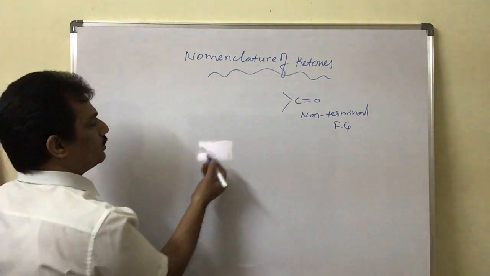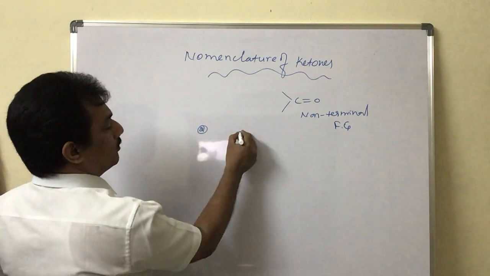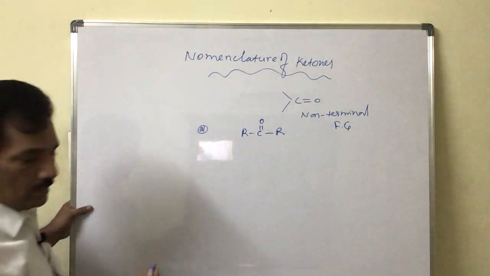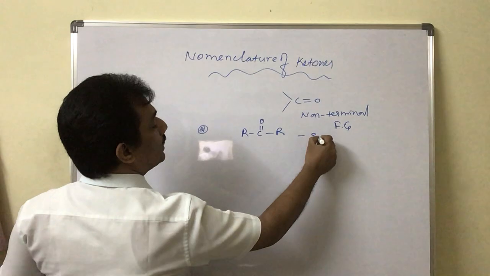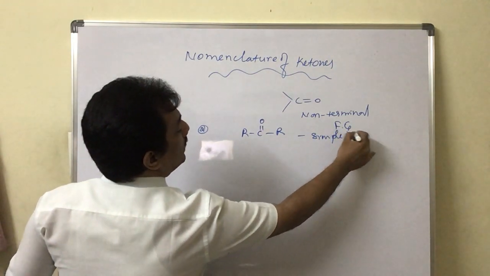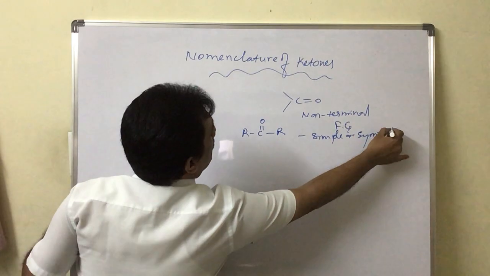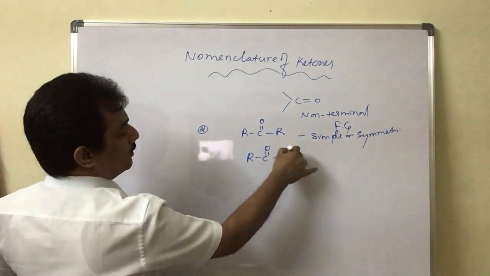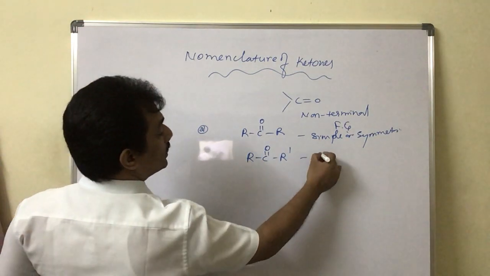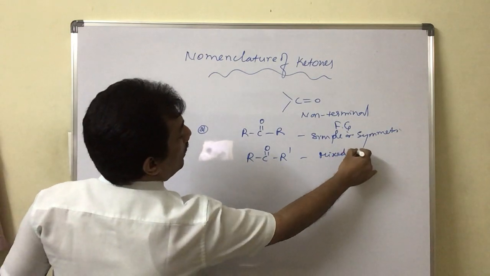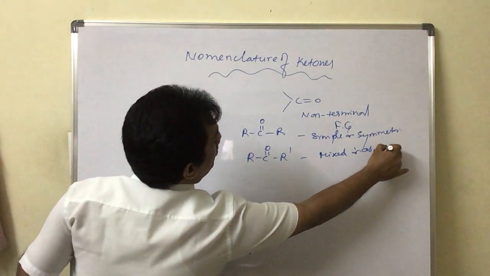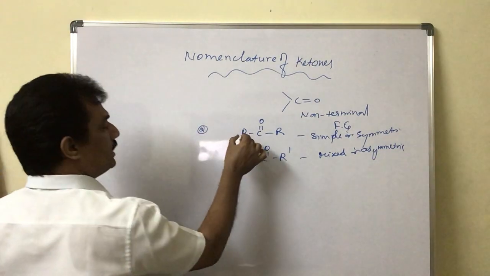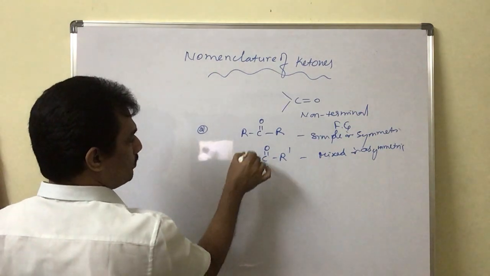Clear? And ketones are actually of two types. One is symmetric ketones, where the two alkyl groups linked to the carbonyl group are the same, or it is nothing but a simple ketone. You can consider it simple or symmetric, similar to ethers. And this, R CO R bar, that is, when the two alkyl groups are different, is nothing but a mixed or asymmetric ketone, like this. Whatever it may be, symmetric or asymmetric, simple or mixed,